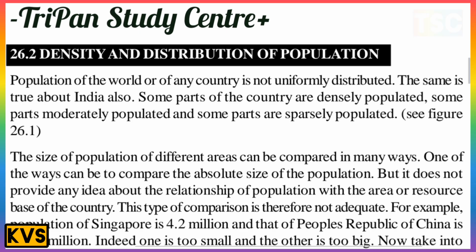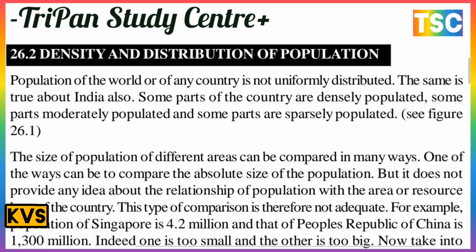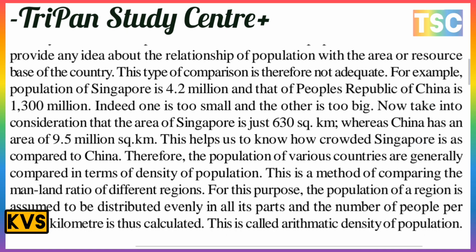For example, the population of Singapore is 4.2 million and the People's Republic of China is 1300 million. Indeed, one is too small and the other is too big. Now take into consideration the area. Singapore is just 630 square kilometers, whereas China has an area of 9.5 million square kilometers. This helps us to know how crowded Singapore is compared to China.